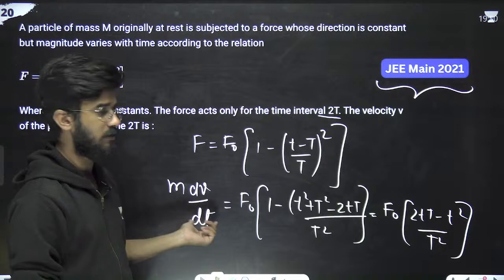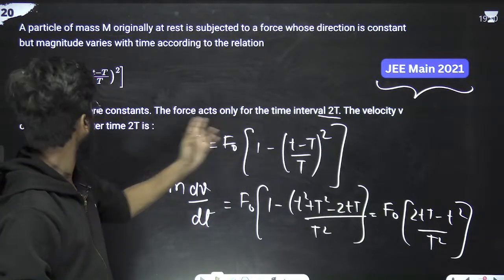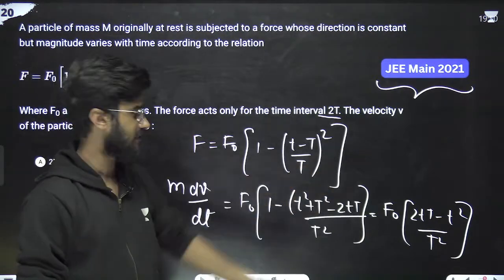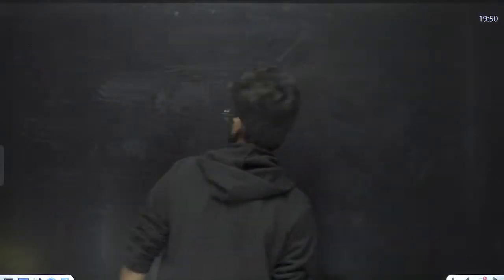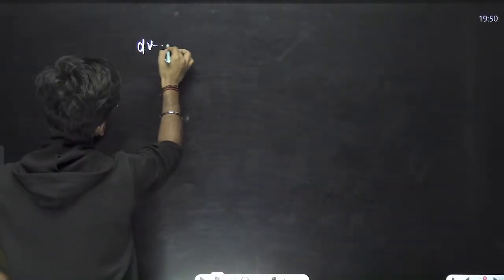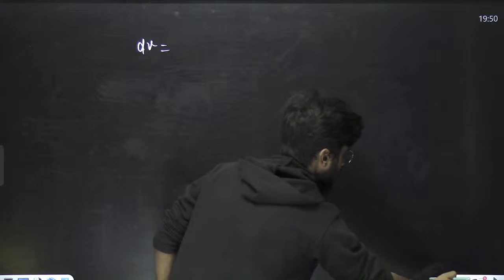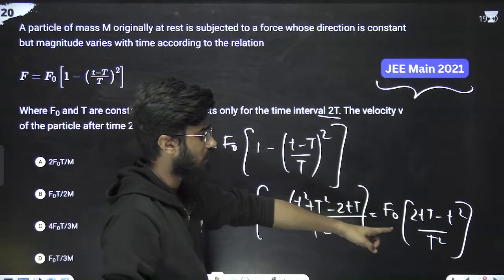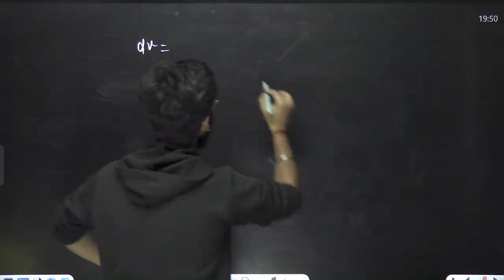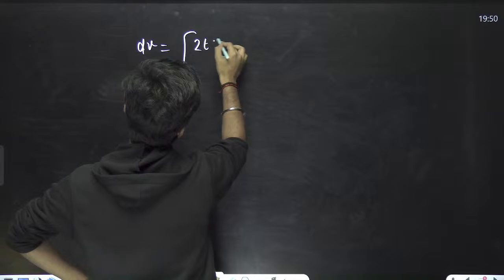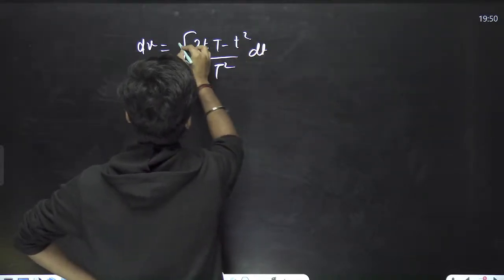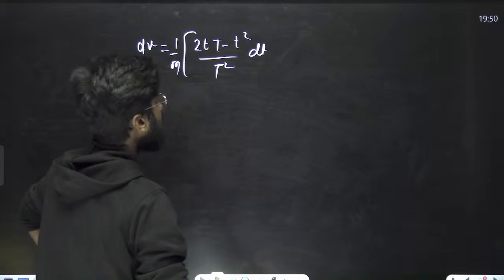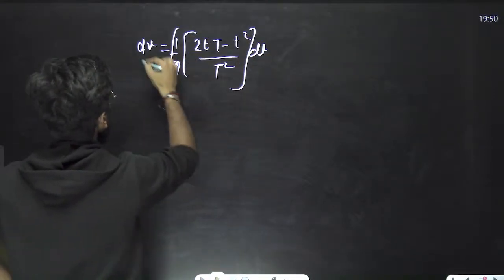Now we have to calculate the velocity. So dt goes to that side. Mass is m. So dv equals F naught, 2 small t capital T minus t square by capital T square into dt. There was one m also. Now just integrate it.